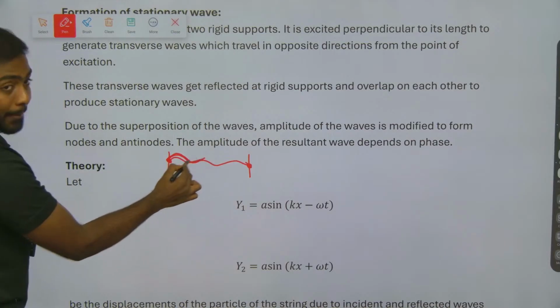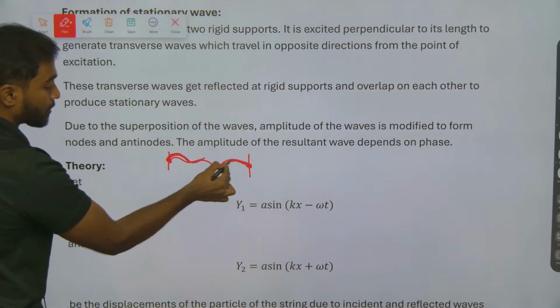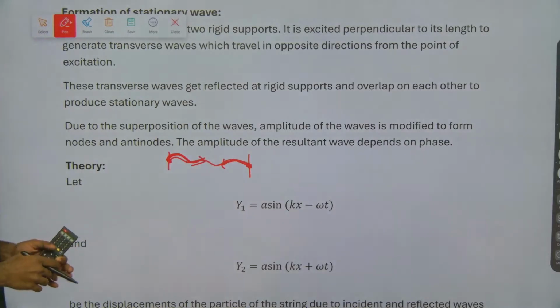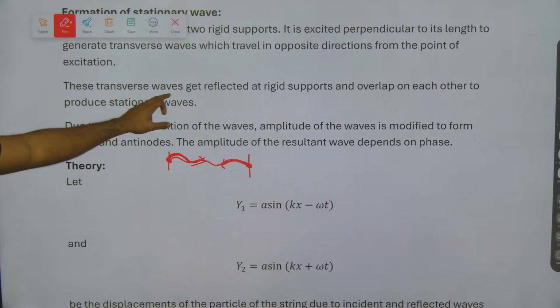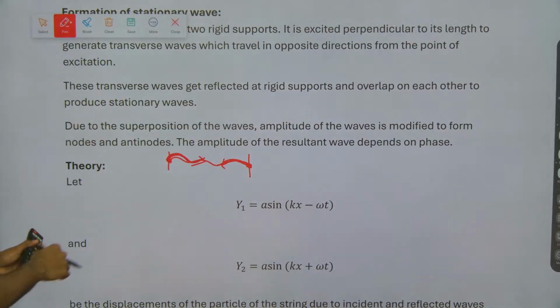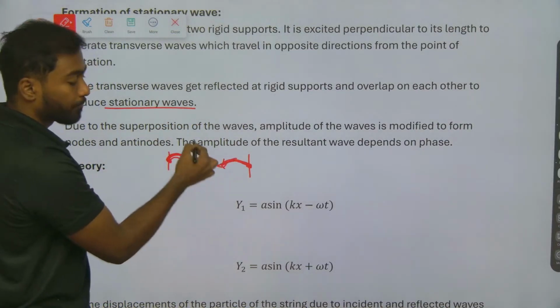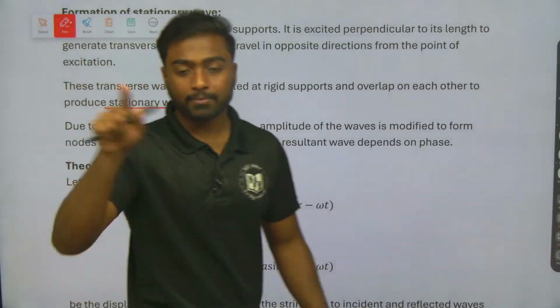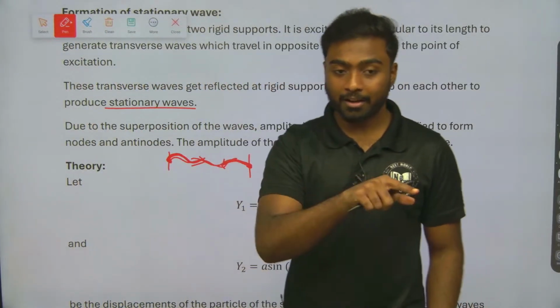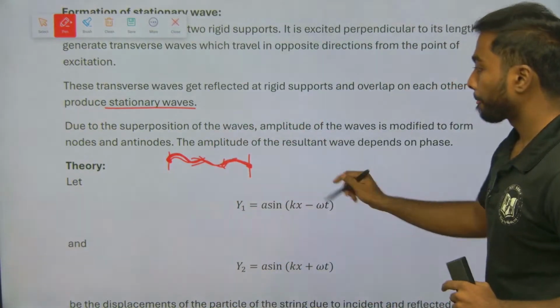From this point the particle will travel in this direction, from here the particle will travel in this direction. So these transverse waves get reflected at the rigid support and overlap on each other, producing a stationary wave. Stationary wave means the waves travel in a straight line in opposite directions and overlap to form a stationary wave.